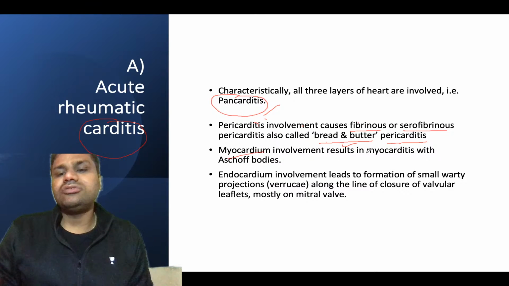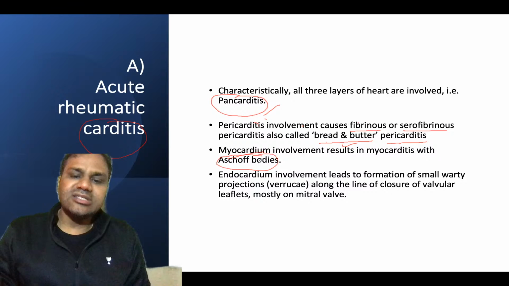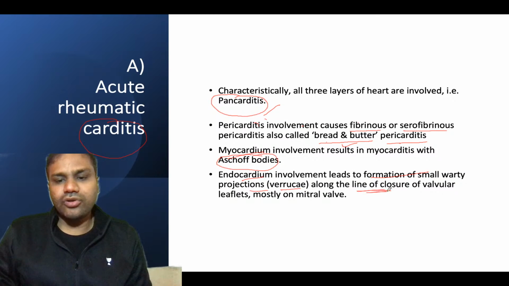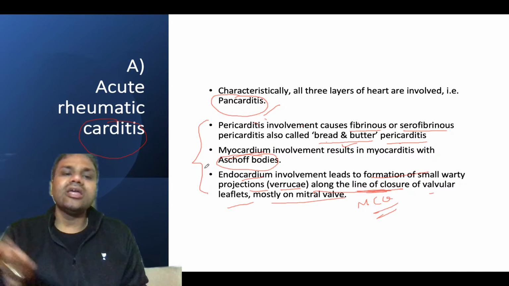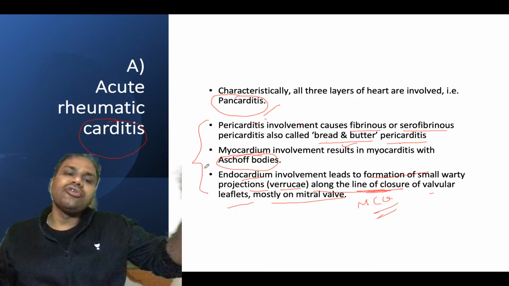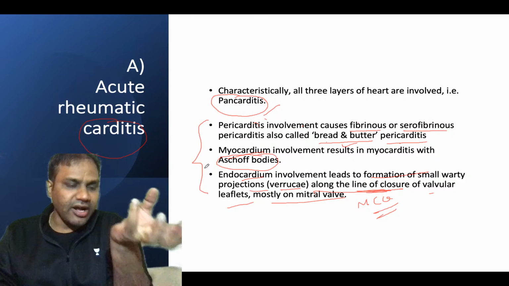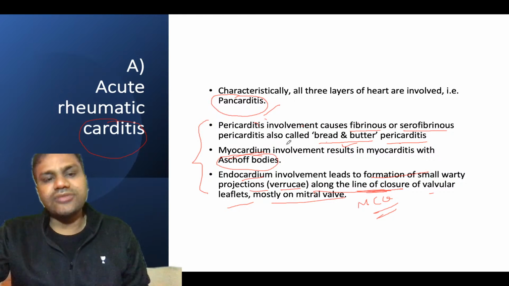In myocardium, where there is involvement, you see Aschoff's bodies. Whenever there is involvement in myocardium, you see Aschoff's bodies. Endocardium leads to the formation of small whitish projections or verrucae along the line of closure. This is a high yield point. Where does it occur? Along the line of closure of the valvular leaflet, mostly on the mitral valve. So these are the three things. In pericarditis you see bread and butter pericarditis, in myocarditis you see Aschoff's bodies, and in endocardium you see small warty verrucae along the line of closure of the valvular leaflet. That is important in acute carditis.